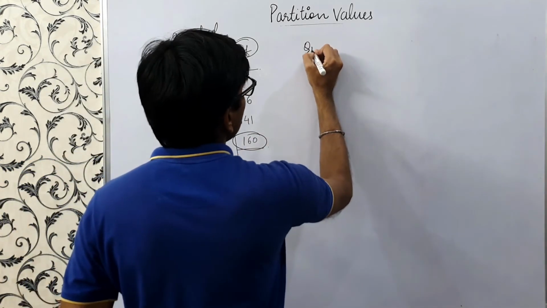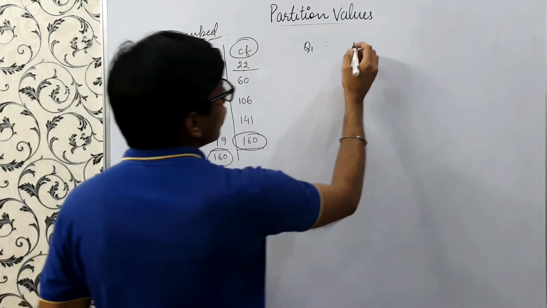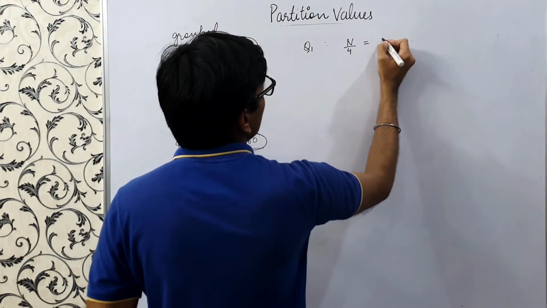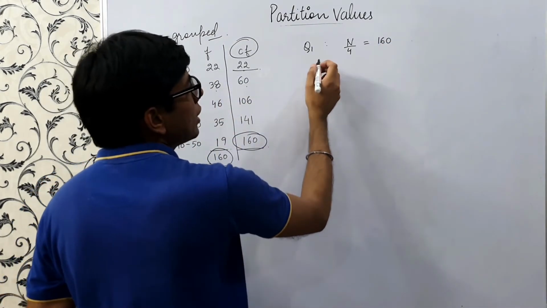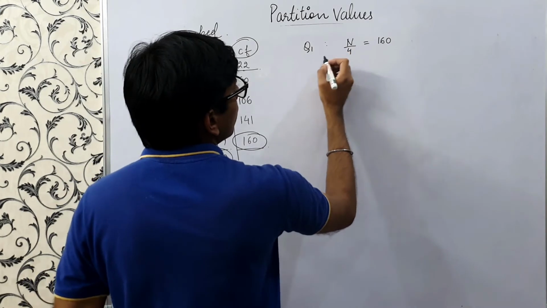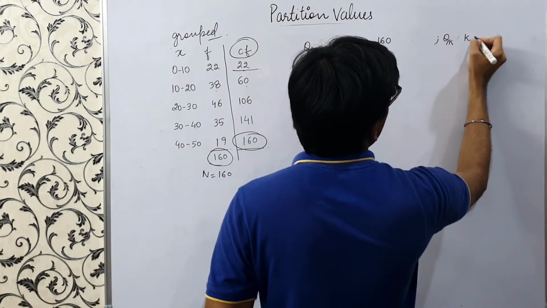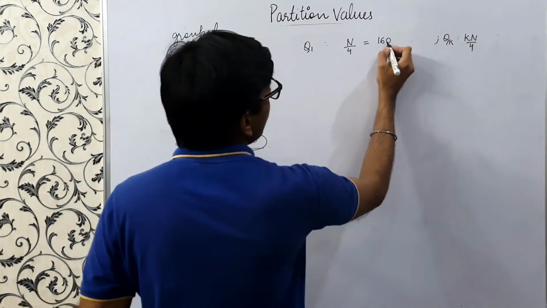Firstly we'll calculate Q1. Here what we have to do first is calculate n by 4. In case of quartiles, if we are calculating Qk, we would calculate kn by 4. Here it's Q1, so we'll calculate n by 4.